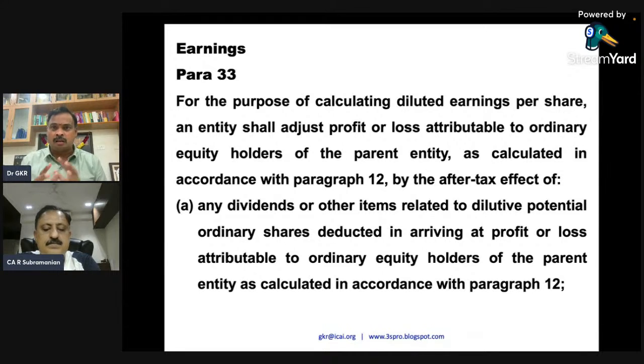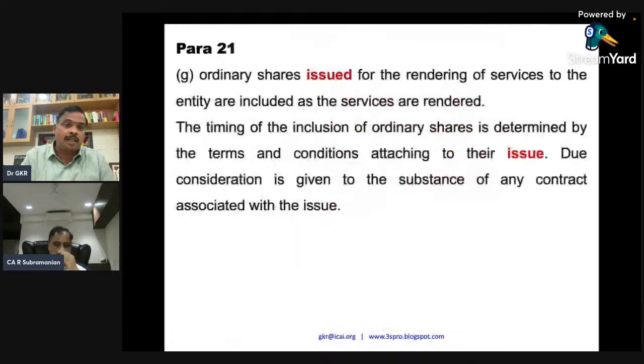Now, there is one more question I need to address. Will you calculate for standalone and consolidated also? Because in both places they speak about the parent entity and the subsidiary entity. So I will take you to para number 4 and then come back here.